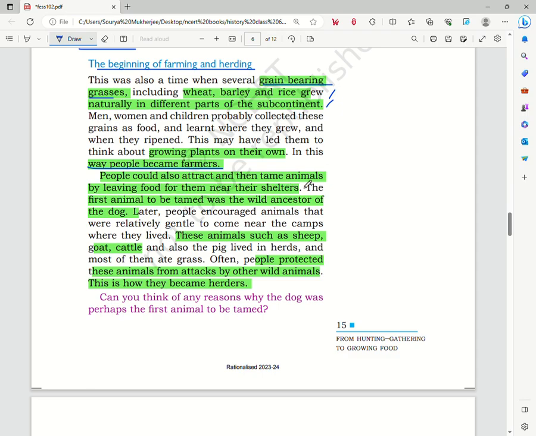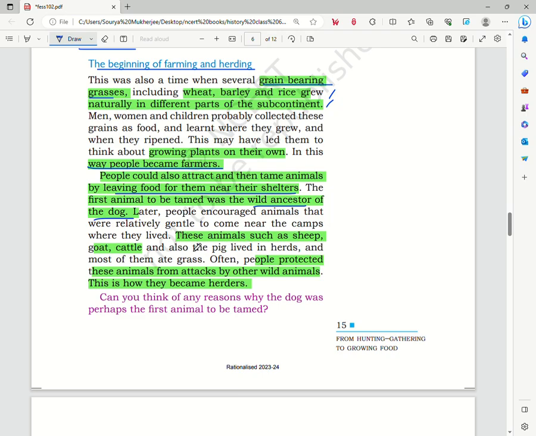People also used to attract and tame animals by leaving food for them near their shelters. The first animal to be tamed was the wild ancestor of the dog. That is, the modern day dog that we have tamed, its first ancestors were the wild ancestors of the modern day dog.